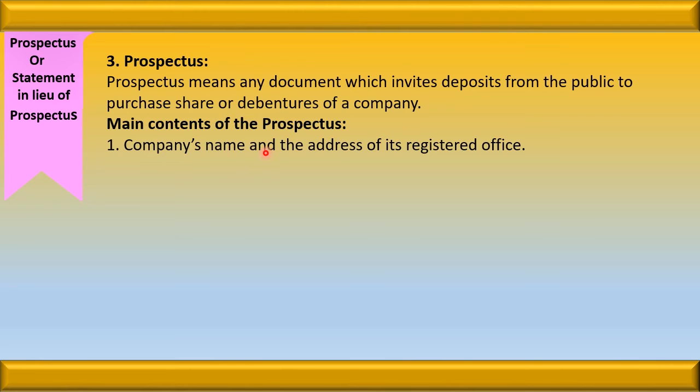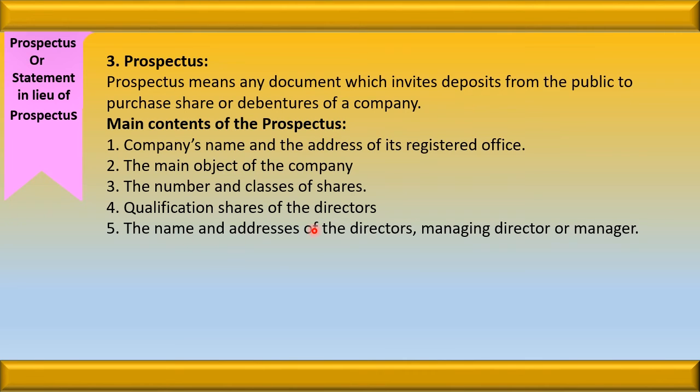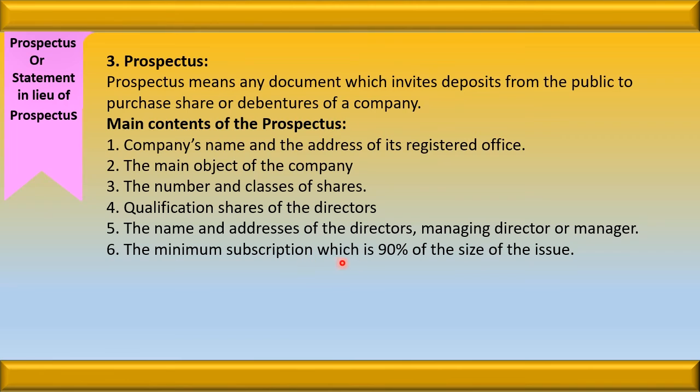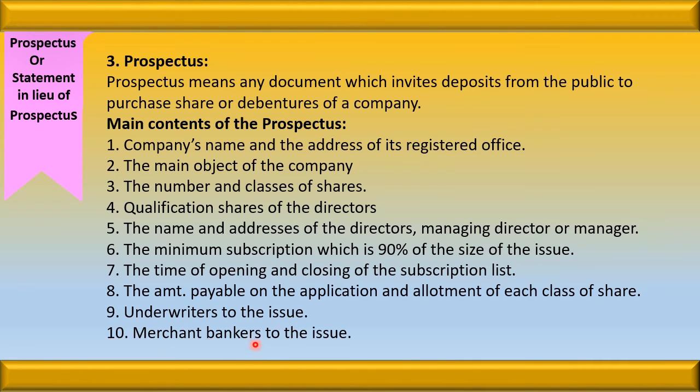First is the company's name and the address of its registered office, the main objective of the company, the number and the classes of shares, qualification shares of the directors, name and address of the directors, managing directors or managers, minimum subscription which is 90% of the size of the issue, time of opening and closing the subscription list, the amount payable on the applications and allotment of each class of shares, underwriters to the issue, merchant banks to the issue.